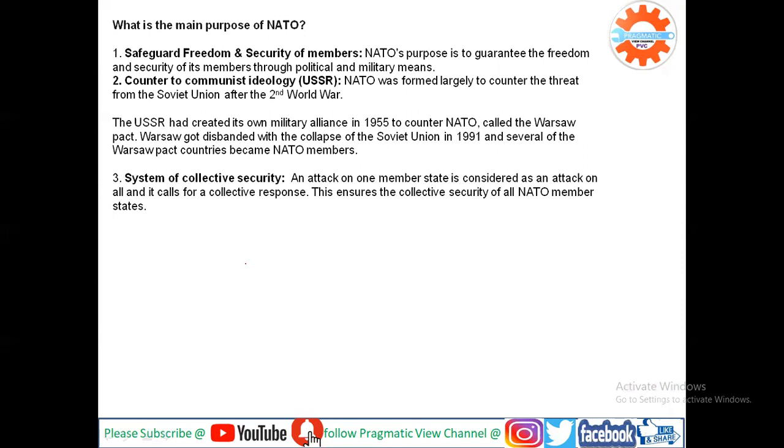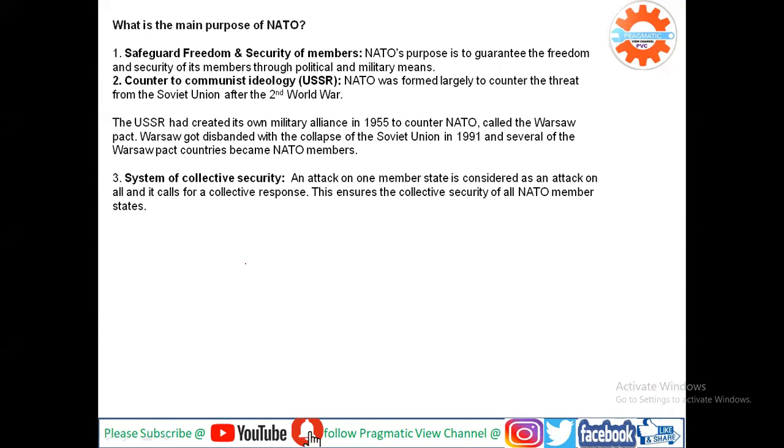To counter NATO, the USSR created its own military alliance in 1955, called the Warsaw Pact. However, the Warsaw Pact got disbanded with the disintegration of the Soviet Union in 1991, and several of the Warsaw Pact countries became NATO members.